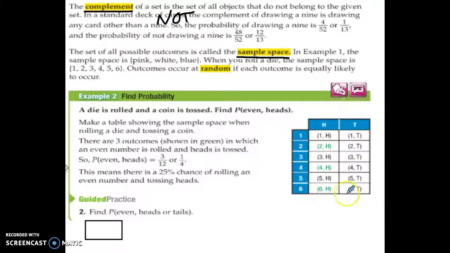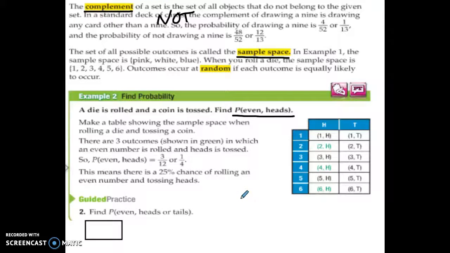Okay, right there. Does that make sense? You get 1 through 6 on the dice, and you get heads or tails on the coin. And now they want to find the probability of getting an even and a heads. Okay, so I go through my chart looking for evens and heads. Oh, there's an even and head. There's an even and a head, and then there's even and a head. So there's 3 of them. 3 out of 12 reduces down to 1/4, which is 25% or 0.25.